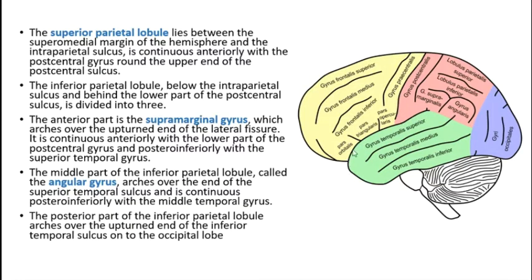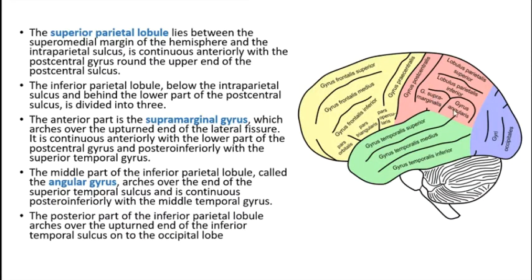If this is the lateral fissure extending backwards, you can always observe its ending by manipulating the brain tissue a bit. Near its ending, you will find the supramarginal gyrus.